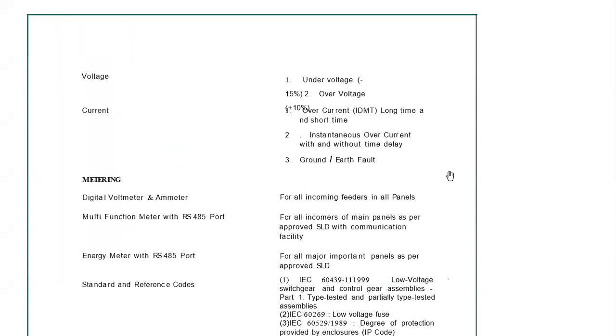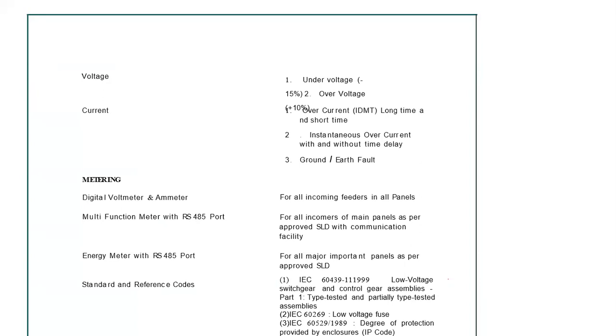This is the voltage category. Under voltage, generally we consider 15% on the minus side and over voltage 10%. And over current is IDMT, inverse definite minimum time characteristic, long time and short time. This I will clarify in my next slide.